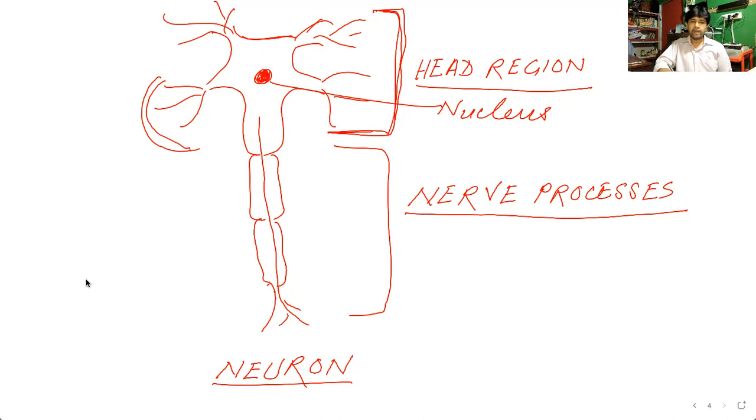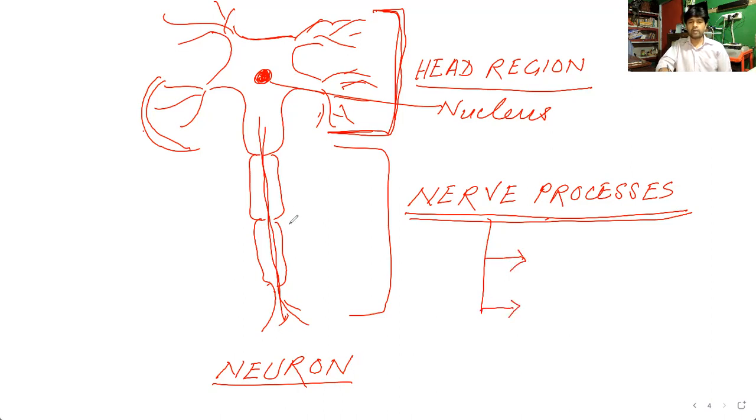And from the head region, you are looking that two types of hair-like structures are coming. One is the long one, and some of them are the short hair-like structures. So these two are said as the nerve processes. So these nerve processes are of two types. Already I told you, some of them are short hair-like and one is the long one.